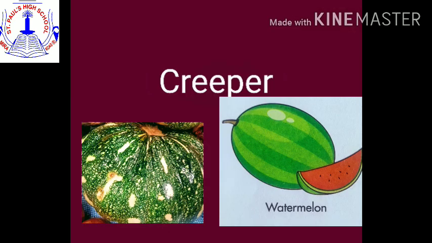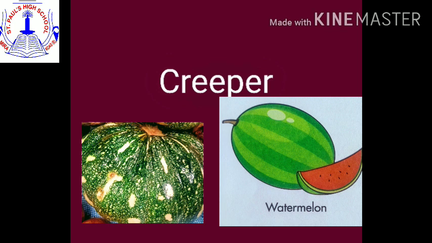Now, my children, we will see the next type of plant, that is creeper plant. A plant that grows along the ground. Plants with weak stems that cannot stand upright and spread on the ground are called creeper plants.